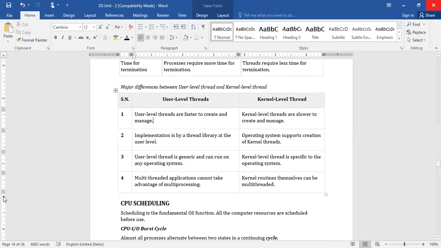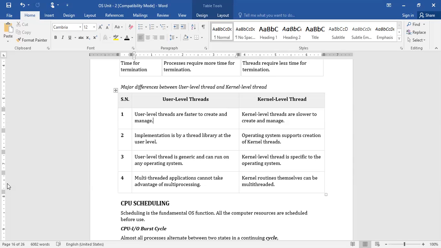We will quickly look at the difference between user level thread and kernel thread, so that the thread concept will be over. User level threads are faster to create and manage because it can be done by the user itself with the help of the application program, whereas kernel level threads are slower to create and manage because they need to be done by the operating system itself.